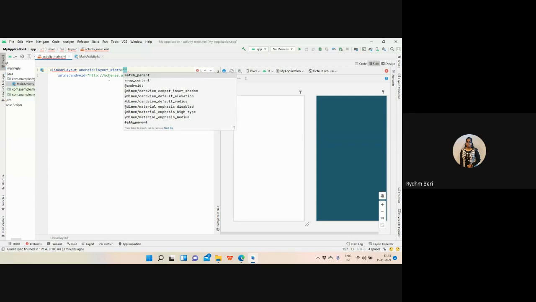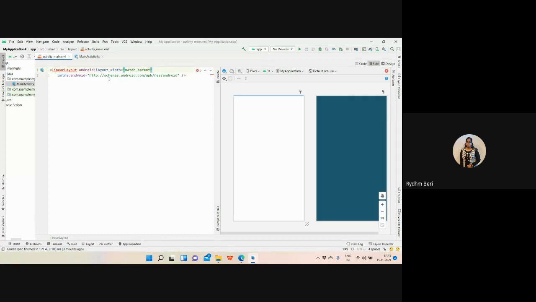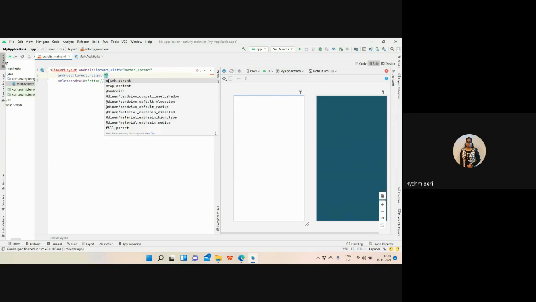I want to have the Android attribute, not the plain attribute, because I need to specify that the layout will be there, but how much screen area it will capture. I'm saying match parent. Match parent means that whatever your screen width is, you need to capture that width. After that, we have one more component, that is height. Height also I'm saying match parent.